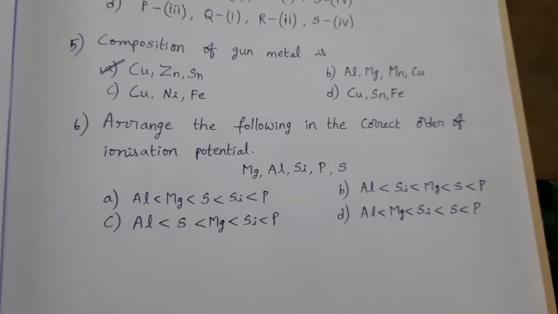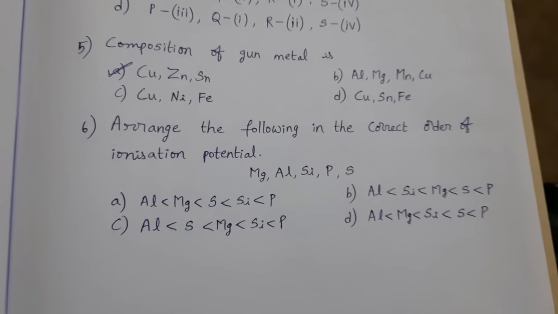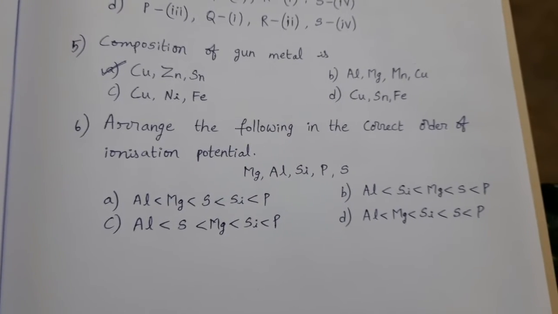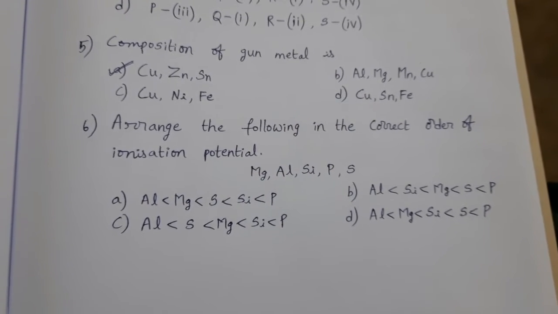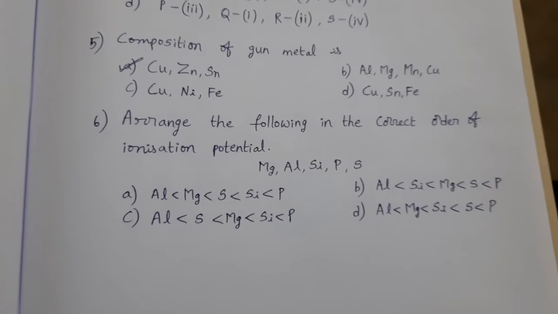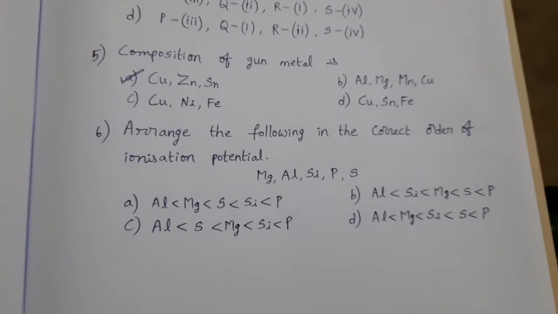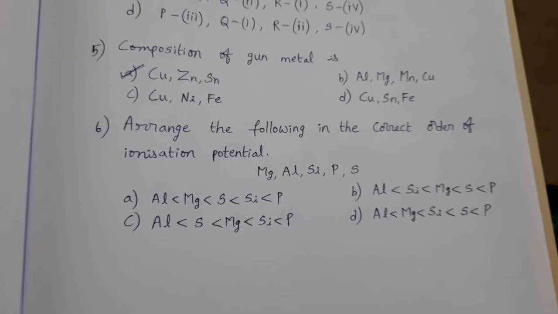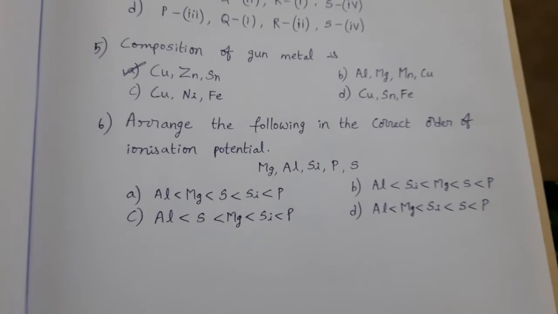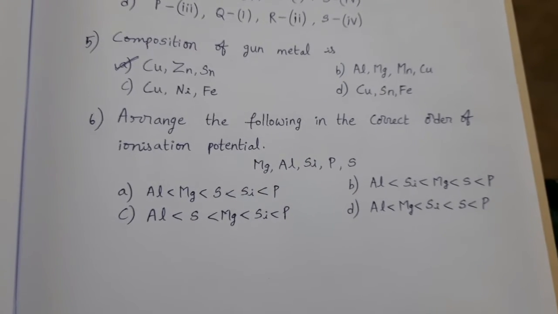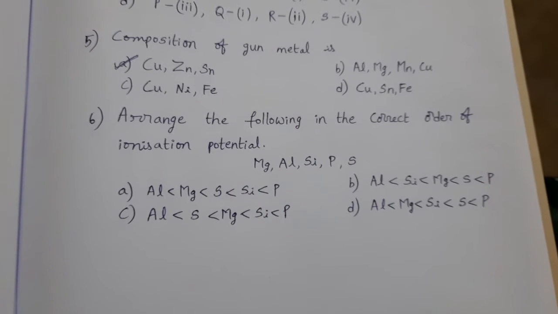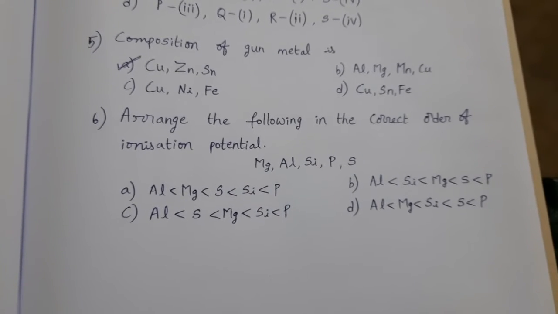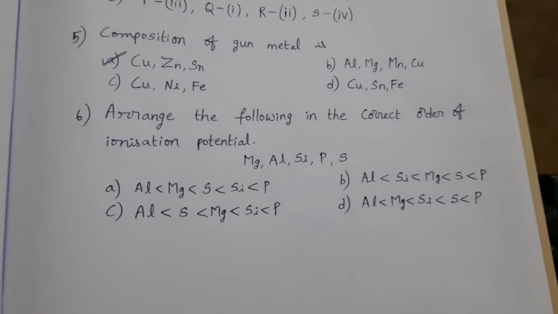In the same period, if we move left to right, what about ionization potential? Increases or decreases? Increases, because in a period left to right, atomic size decreases. That's why nucleus attraction on the valency electron increases, and hence ionization potential increases.